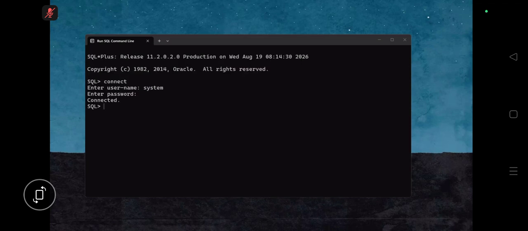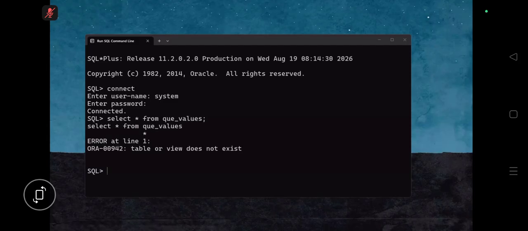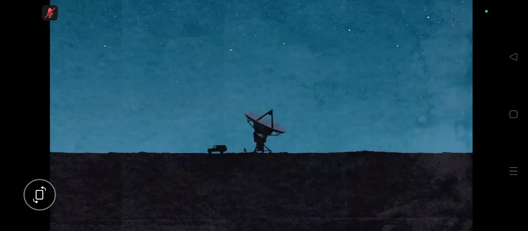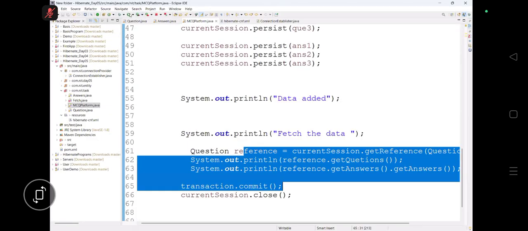Right now I'm writing here: select star from question values. We had dropped it, right? Chalo, let's see. Now let's run the application.